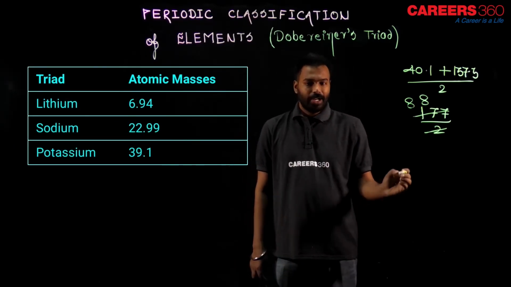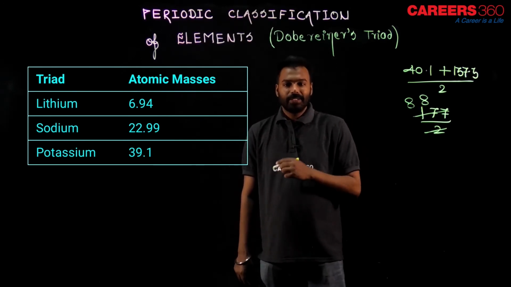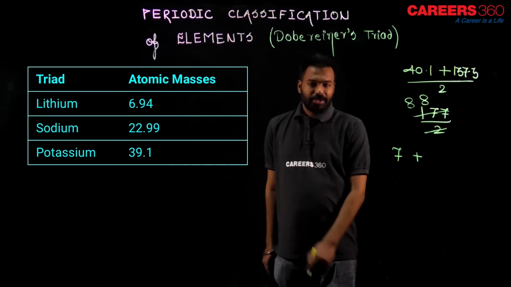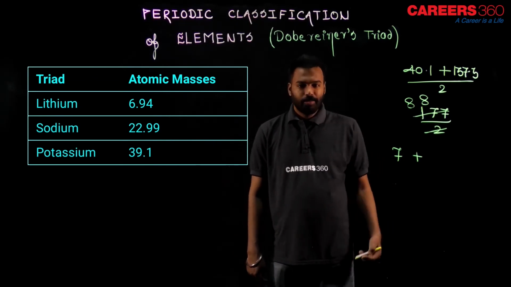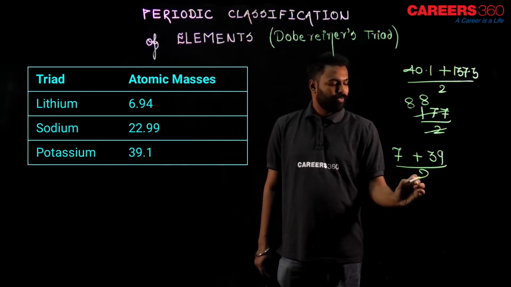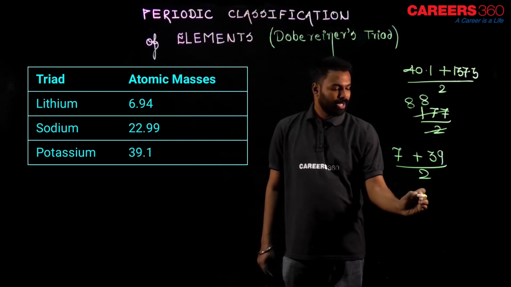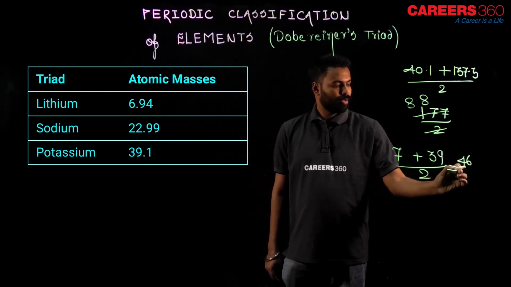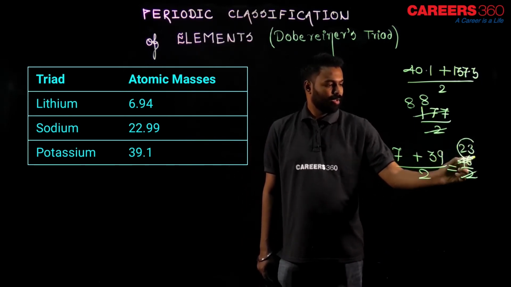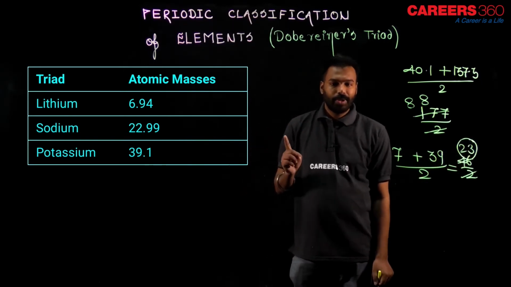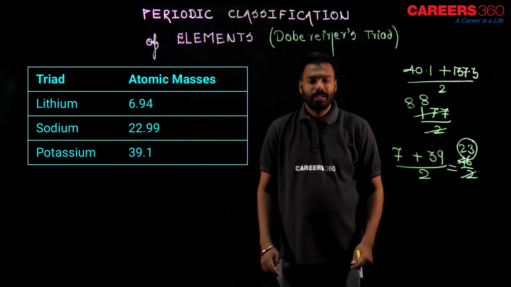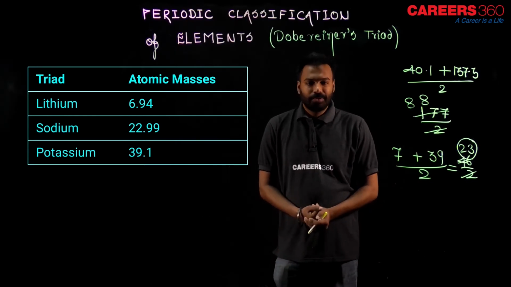Lithium has atomic mass 6.94, let's consider it 7 directly, and potassium has mass 39.1, so let's take it 39 only and add: 46, divided by 2, is 23. So do you think the middle one, 22.99, is nearly equal to 23, yes or no? Yes. So this is what Dobereiner was trying to say.